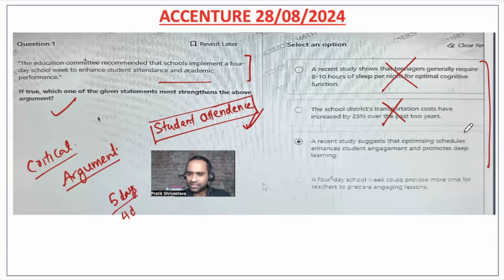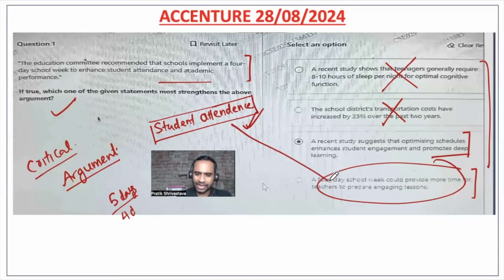A recent study suggests that optimizing schedule enhances student engagement and promotes deep learning. So yeah, this might be a good argument here. A 4 days school week could provide more time for teachers to practice engaging lessons, but they are talking about school attendance, right? And you are talking about teacher performance, right? So definitely this is also not a strong argument.